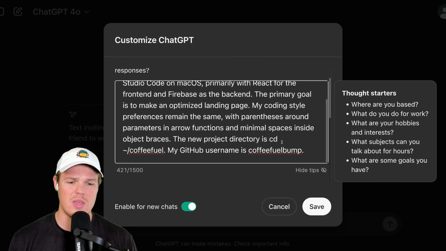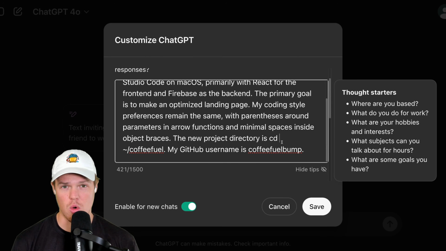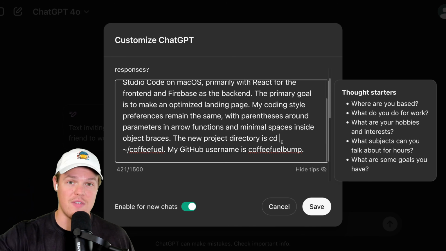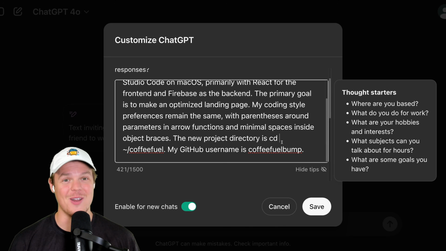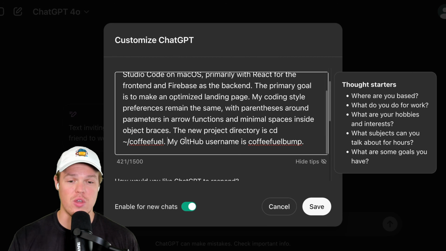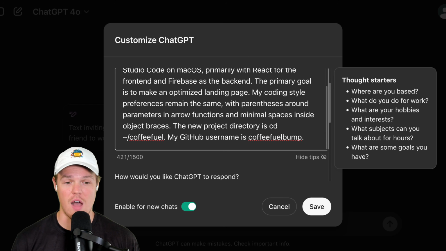The new project directory is cd Coffee Fuel. What does that mean, Corbin? Don't worry. This is where you reference it in terminal when we reference it later. What do you mean, terminal? Basically, terminal is how we're going to send commands to GitHub, send commands to VS Code, send commands to Firebase. What do you mean by that? Don't worry. We'll get into it. All you need to know is it's your directory. What's your directory? Where we store our code branches. What's a code branch? Basically, all the files of code. And then finally, put in your GitHub username. And for me, it's Coffee Fuel Bump.